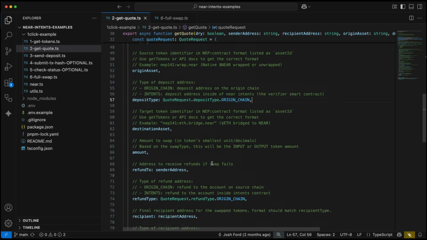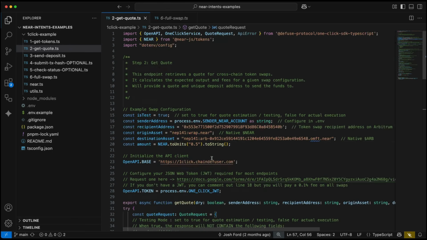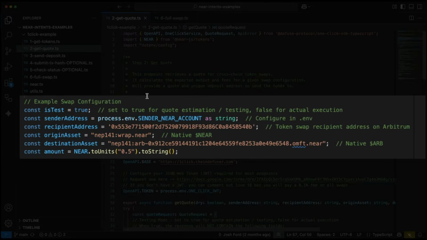So let's go ahead and go back to our configured swap. Again, this is our example configuration. We have it set to true for testing. We have the sender address that is configured in our .env account as a NEAR account. We have a recipient address. This is going to be for the destination chain that I am swapping for. I am going to be using Arbitrum in my example. So this is my Arbitrum address.